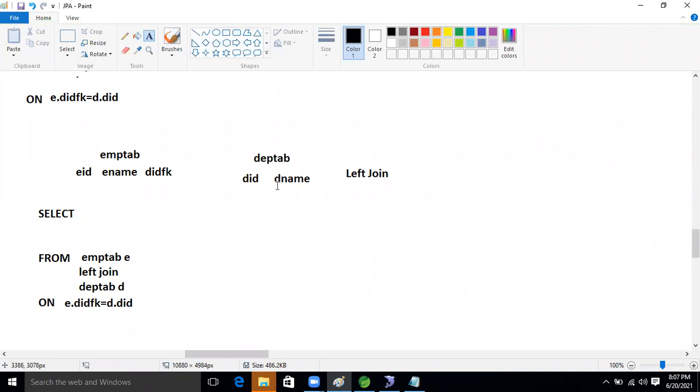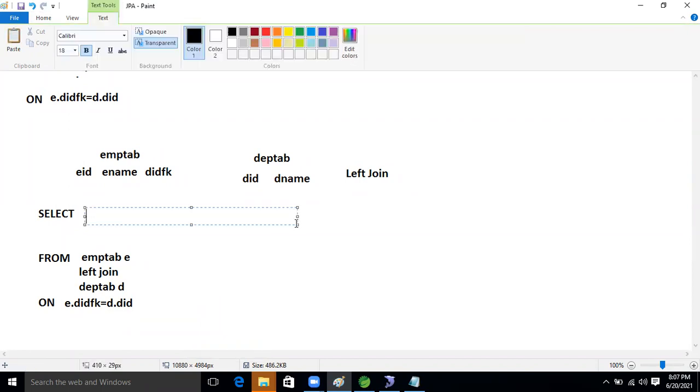So we take D dot, E dot E name, comma, D dot D name. This is nothing but a left join, left outer join. Clear, guys? Yes, Ravi, clear. Okay, good.